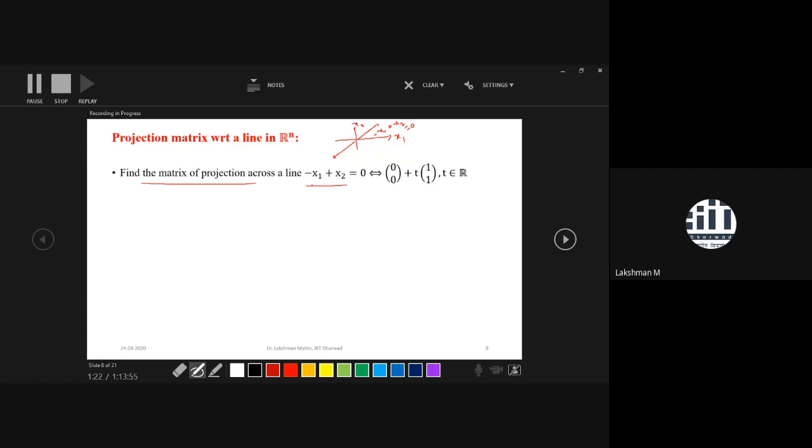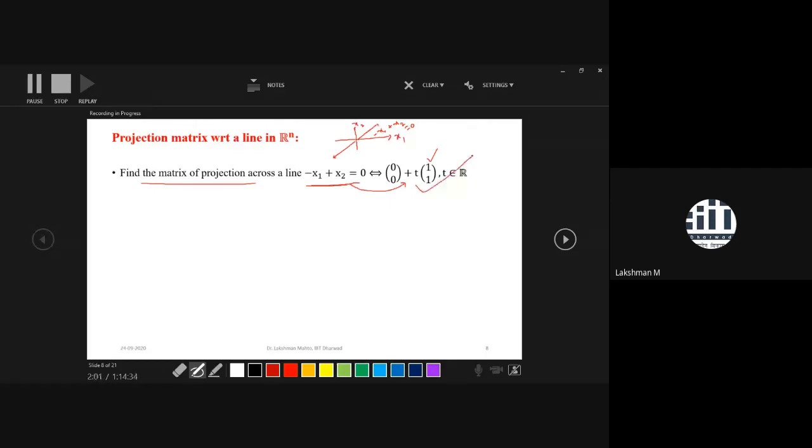So this is the algebraic equation of the line. Similarly, in linear algebra you always put that equation in the form of a vector. So this is the vector representation of the line. This line is always passing through the origin. You can identify from the form of this line that 0 0 satisfies it. So the point is 0 0, and it has direction 1 1. So the line is passing through a point plus t times the direction of the line. This is the vector representation of the line.